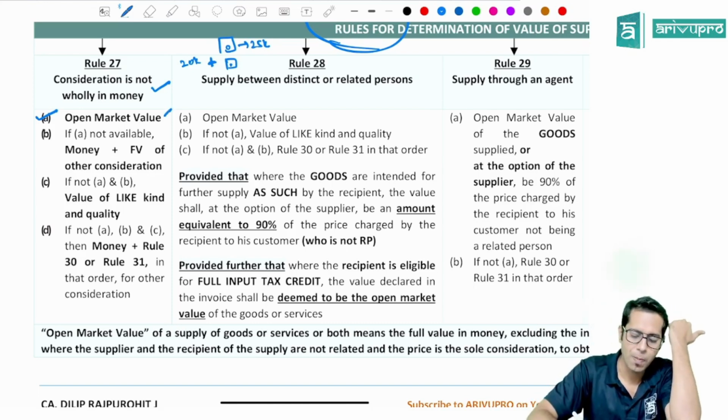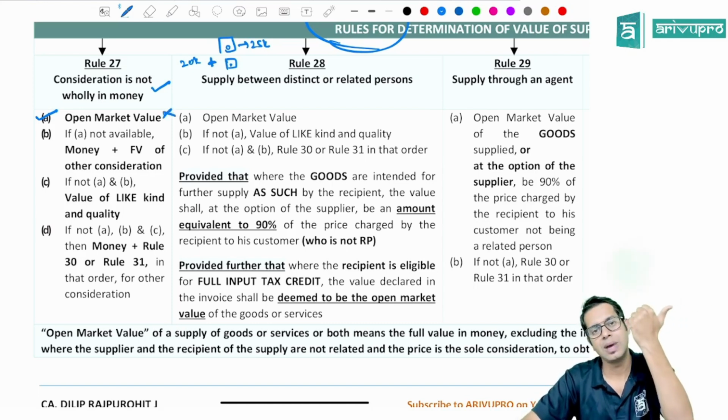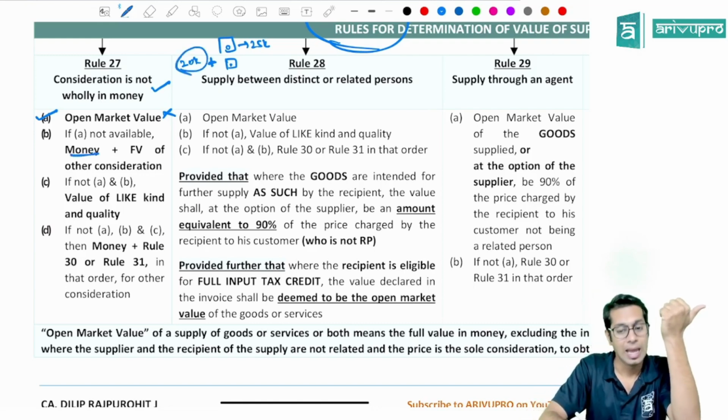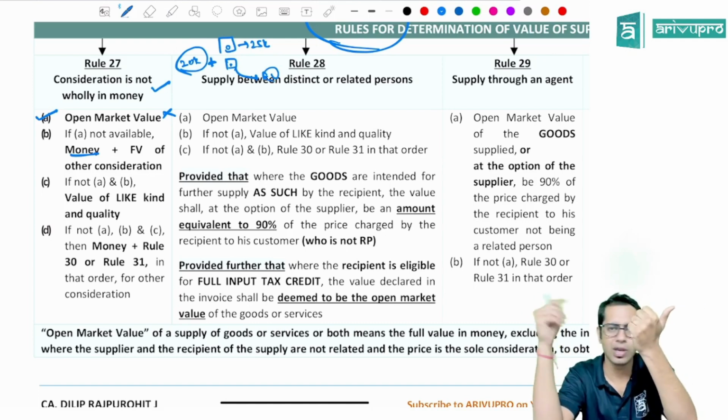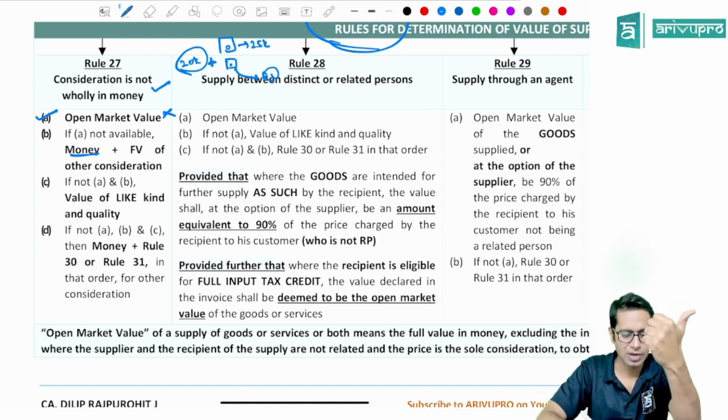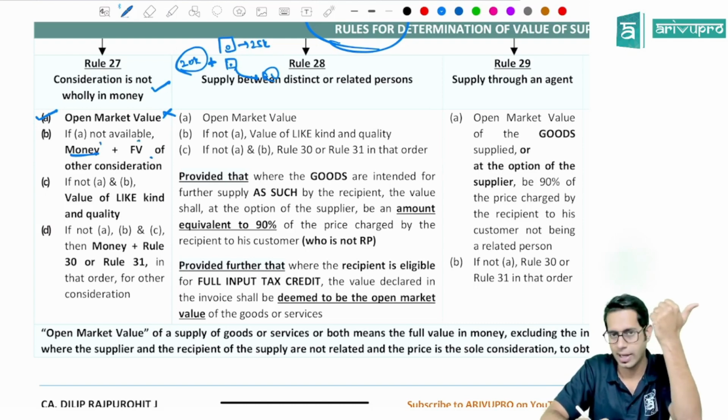Sir, what if open market value is not there? If open market value is not there, then take the money amount, that is 20,000, and take fair value of this other consideration. Whatever other consideration you have given, what is the fair value of that other consideration? So if open market value is not available, then money plus fair value of other consideration.